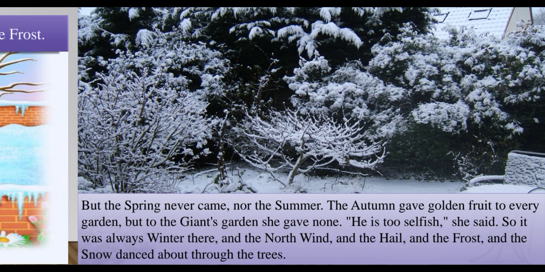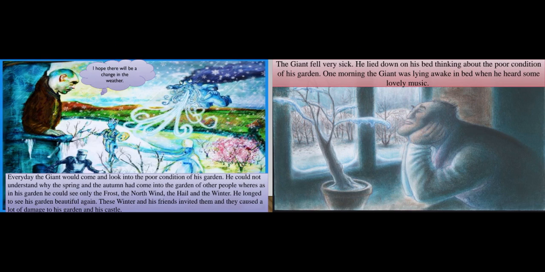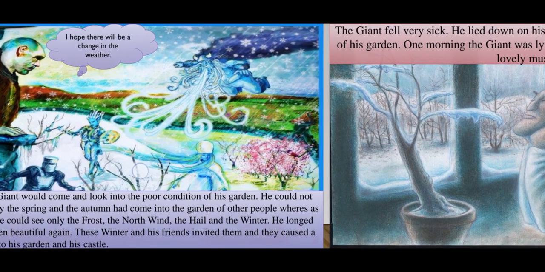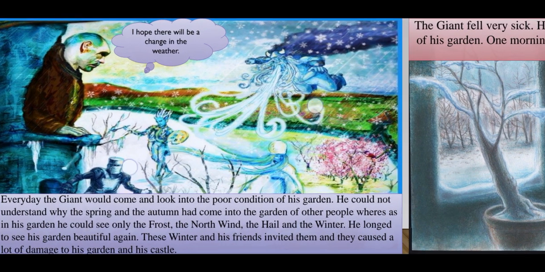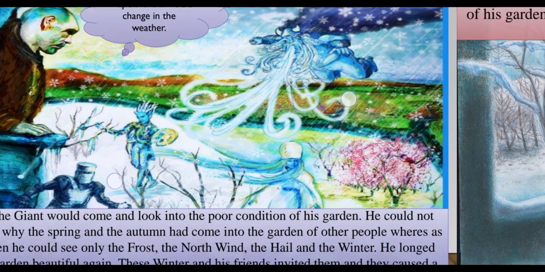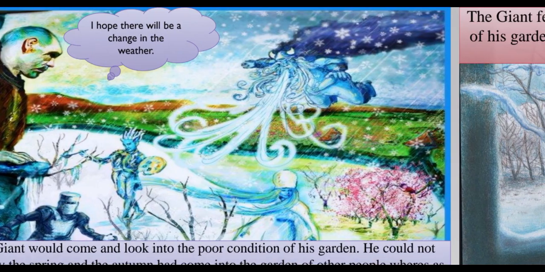The garden had lost its beauty. The bungalow had lost its beauty. Now let's come on to the next page. Here every day the giant will come and he will see. Can you see the spring season, the autumn season? See, the north wind is blowing air, how it looks like, right? So these are the four people who are enjoying. They want to destroy everything that was beautiful, because they all wanted to punish the giant.